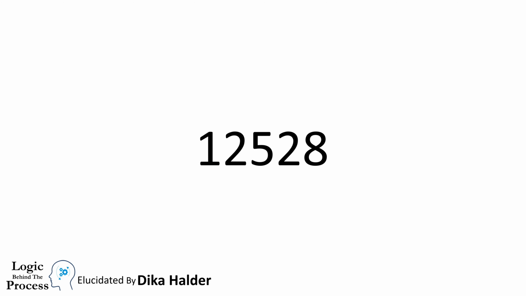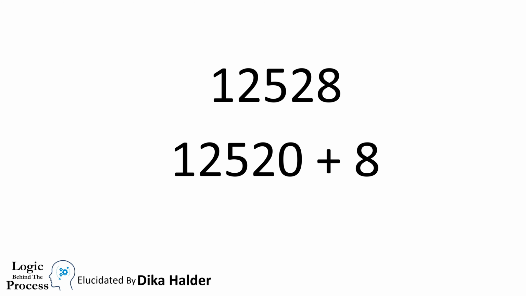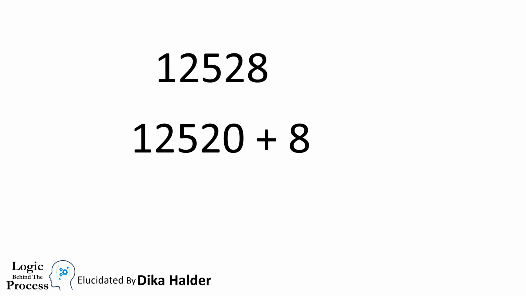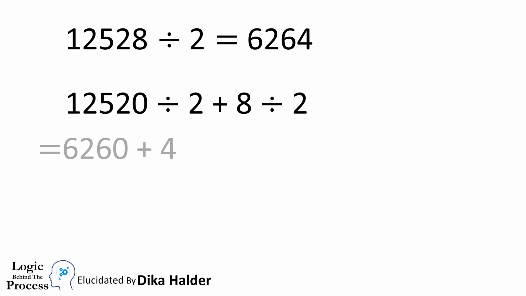Okay, alright, but what about when there is no 0 in its unit place? See, we can break this number into these two parts. Now if we divide 12,528 by 2, we get 6,264. And if we divide these two parts by 2 and then add those two quotients, we get the same answer. So there is no difference between dividing a number and dividing two or more parts of that number, then adding.